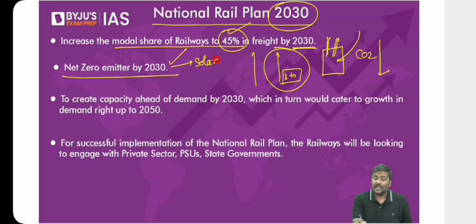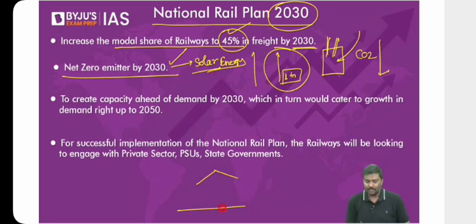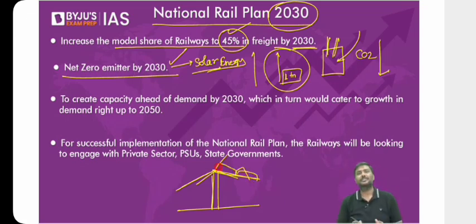How are they harnessing solar energy? I'm pretty sure all of us have seen railway platforms, which generally have pillars and slanting roofs. The Ministry of Railways has started installing solar panels on these platforms, on its offices, and on the quarters, the housing provided to railway employees. It has started planting trees along the railway tracks, thereby ensuring that emissions will automatically come down. In the case of railways, we want to ensure that by 2030 we will become a net zero emitter.